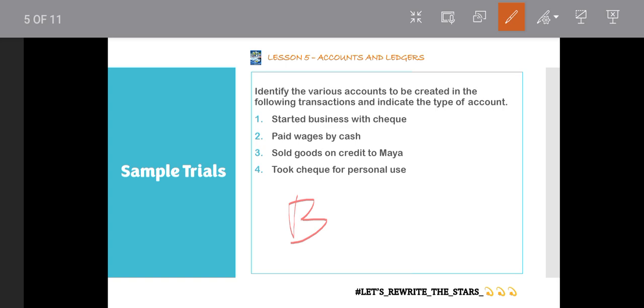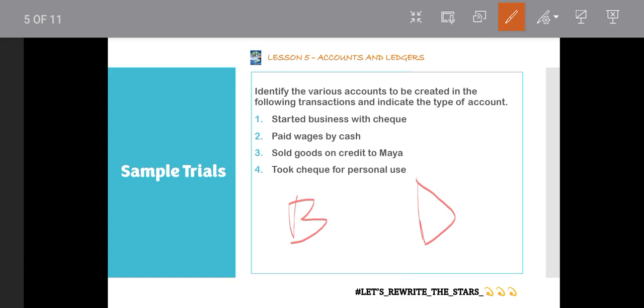Now, this means that when the owner introduced money into the business, we say he has introduced capital into the business. Now, when he takes money out of the business, because he is not part of the business, he is separate from the business, we have to record that one too as well. And in accounting, when the owner takes money from the business and does not use it for business purpose, but uses it for his own purpose, we record it as drawings.